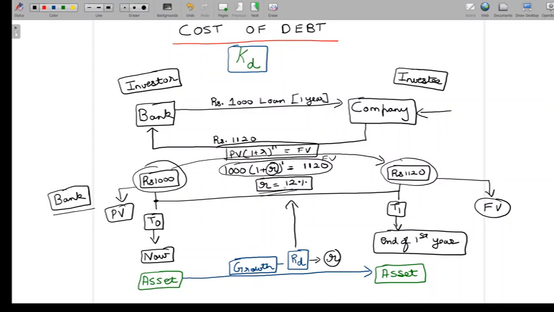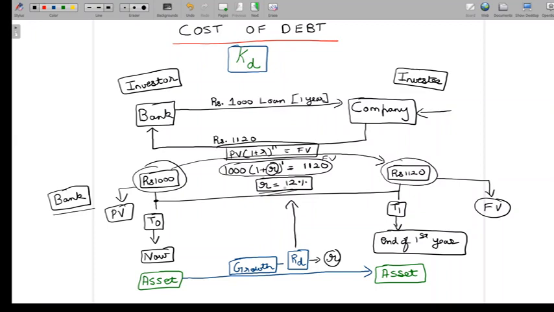We had an example and we understood the example, and once we put numbers in the timeline, basically we have reduced the example to a simple time value of money problem. And we worked out a time value of money problem, got a result, and again went back to our example and made sense of what we got. So the process is like this. We have an example. We understand the example, we have some data. We understand what the data means, and then we take the essentials from it.